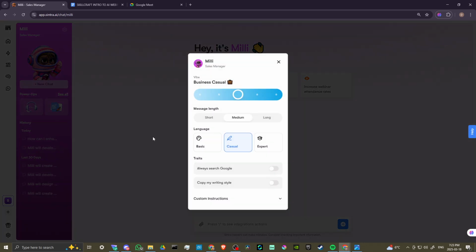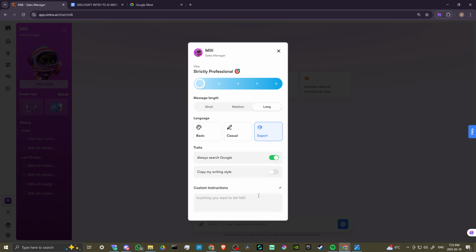gear icon here. If we click on that, then here we have some different options to play around with. So you could change the vibe that Millie has. And in this case, I want to keep it strictly professional. I want my message length to be long. I want the language to be expert. I want my traits set to always search Google. And I'm just going to leave copy my writing style as is because that's not necessarily important. And then under custom instructions, if there's any specific information, you can put that in to tell your AI helper, and that's going to go back into your brain AI.